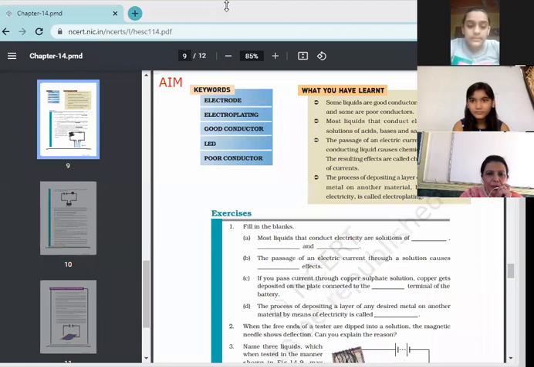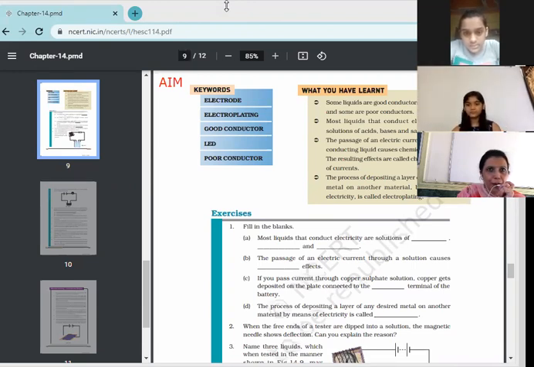Actually, electrodes are rods made up of conducting materials, connected to the two terminals of the battery, so that the current can flow if the switch is on. So this is the exact definition of electrode.